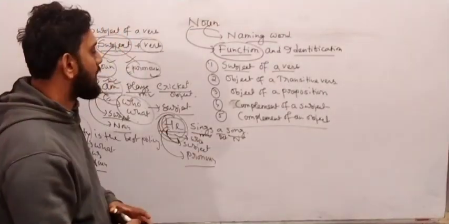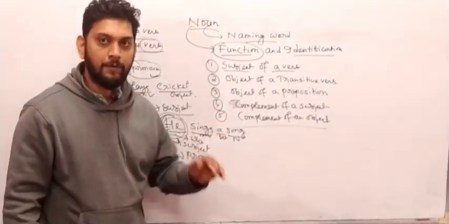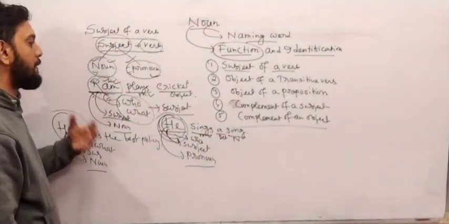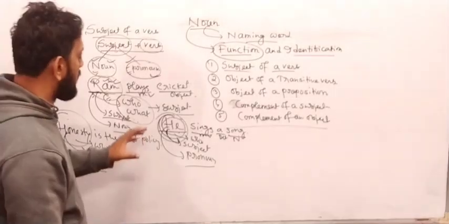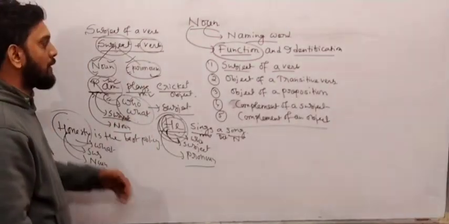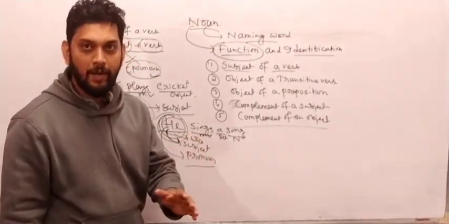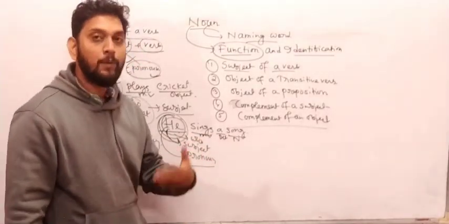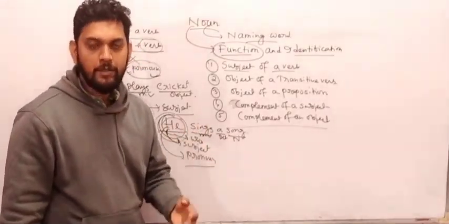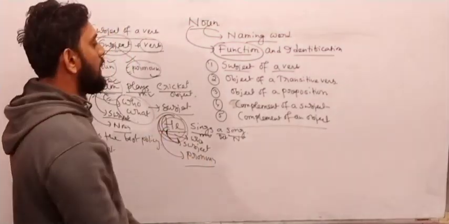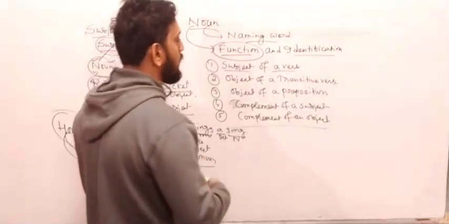Now most of the students are getting confused in this part as well. After understanding this concept also, people are having some problem. Why? Because they only know that a noun can be used only as a word, but a noun can be used as a phrase, also a clause. Whenever a noun is used as a phrase, students get confused. They cannot understand what the subject of the sentence would be. Let me write it very clearly for all of you.